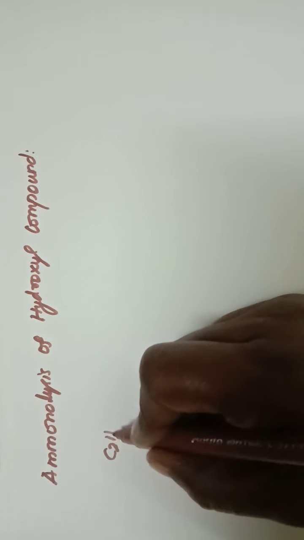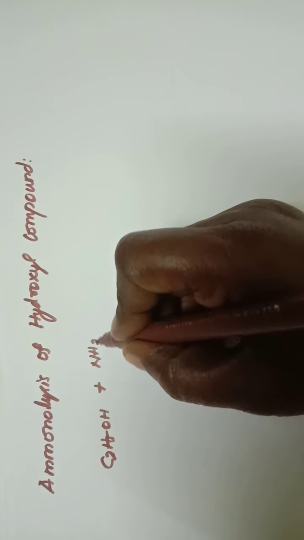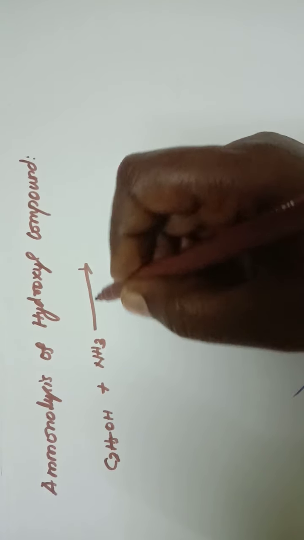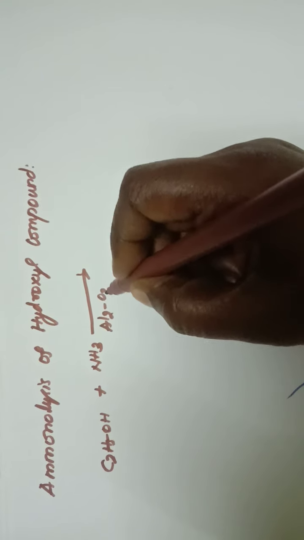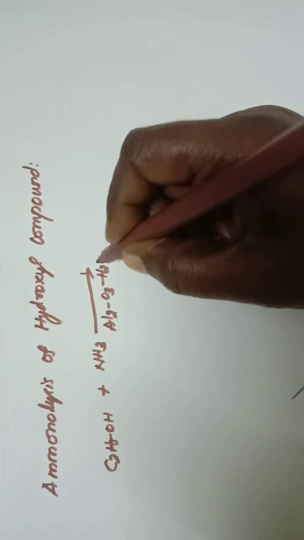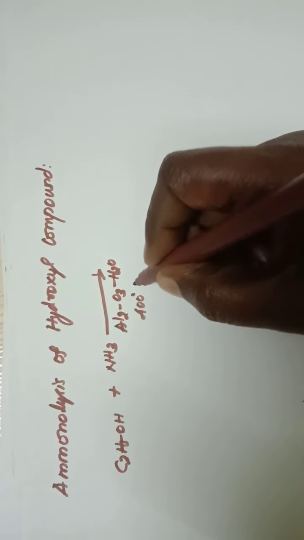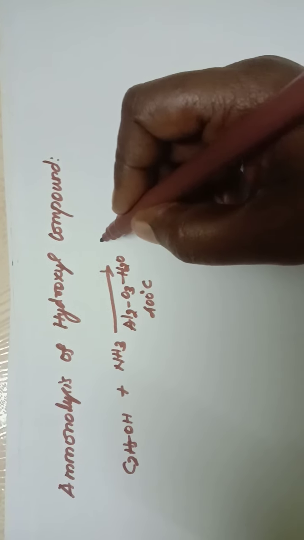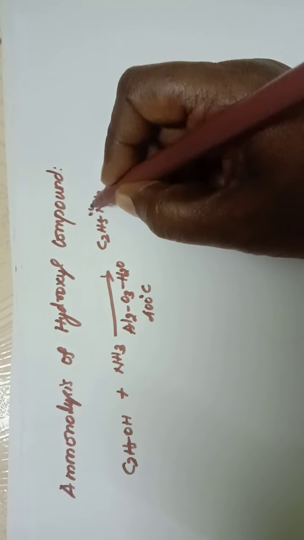The next one is ammonolysis of hydroxyl compounds. When the vapor of alcohol and ammonia, this is ethyl alcohol, is passed through alumina, that is Al2O3, at 400 degrees Celsius, it forms C2H5NH2, a primary amine.